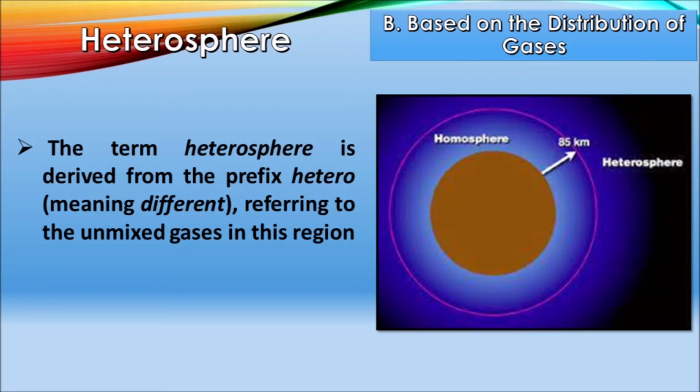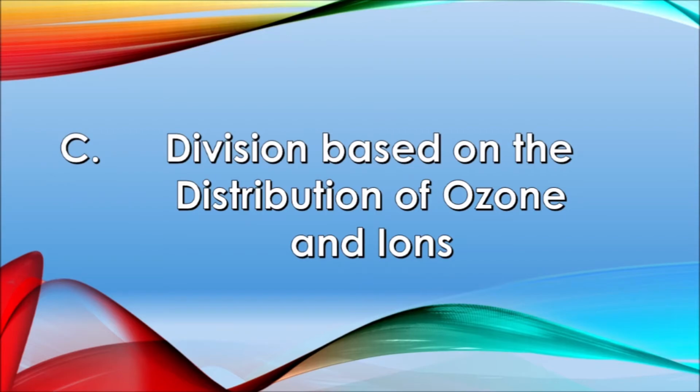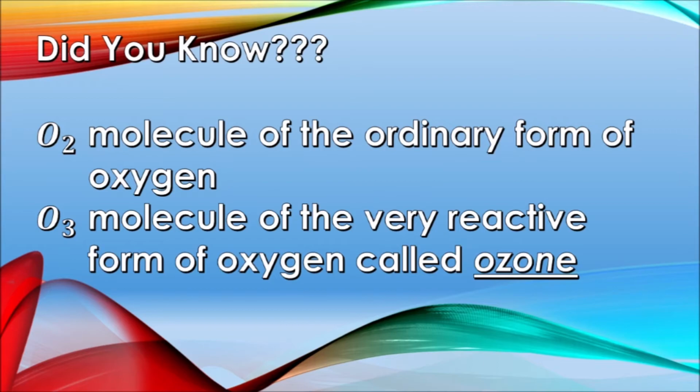Now, let's proceed to the last division of the atmosphere. This division is based on the distribution of ozone and ions. Before we proceed, let's give you some additional info. Did you know, O2 stands for the molecule of the ordinary form of oxygen in the lower atmosphere, while O3 stands for a molecule of the very reactive form of oxygen called ozone.